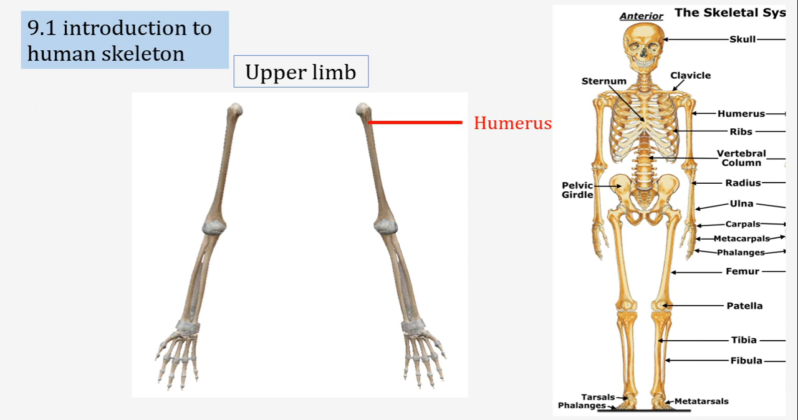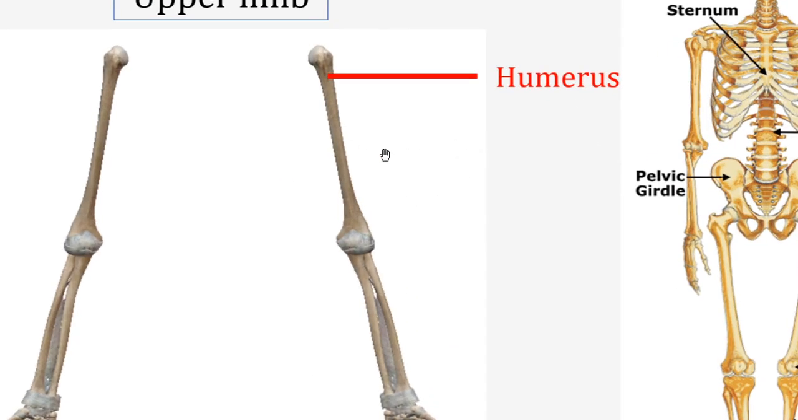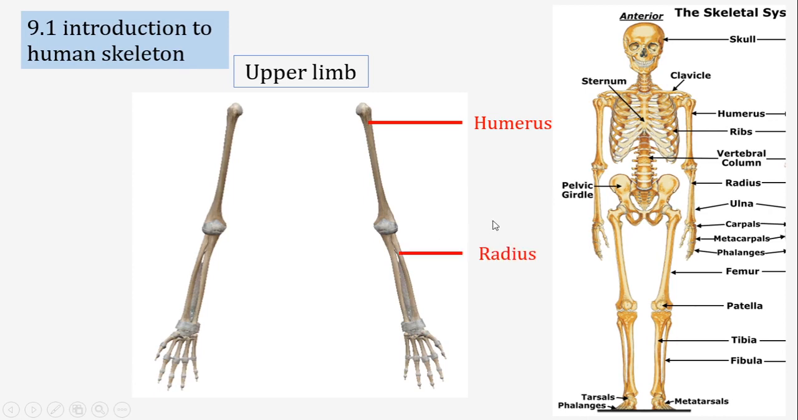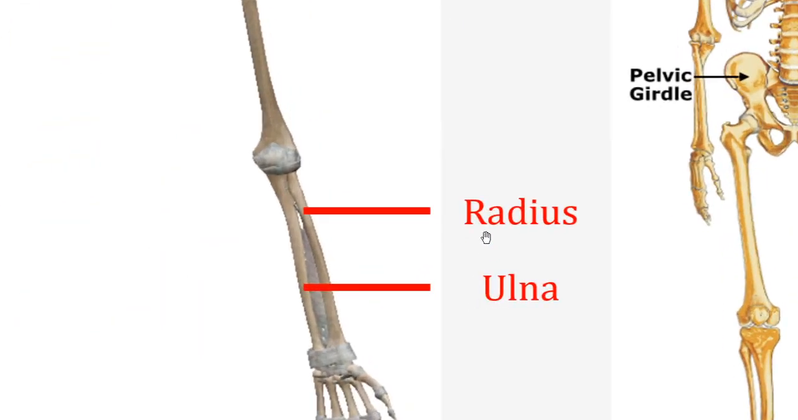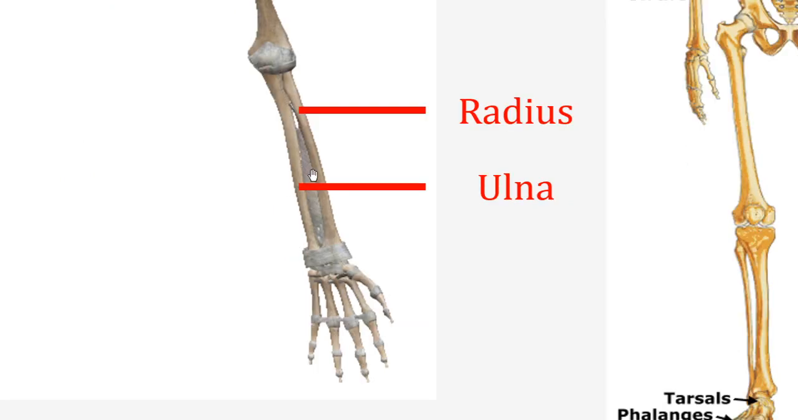Then we are describing the appendicular skeleton, the bones present in the hand. The longest bone of the hand is called the humerus. The top bone is called the humerus, and at the bottom of it there are two bones called radius and ulna. The bone in line with the thumb is the radius, and the bone in line with the smallest finger is called the ulna.